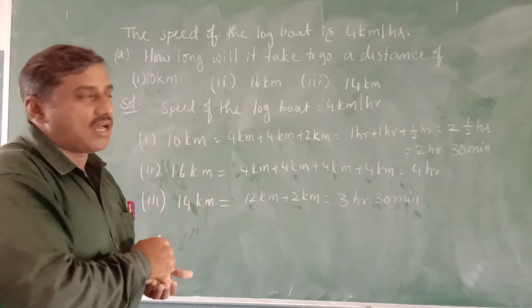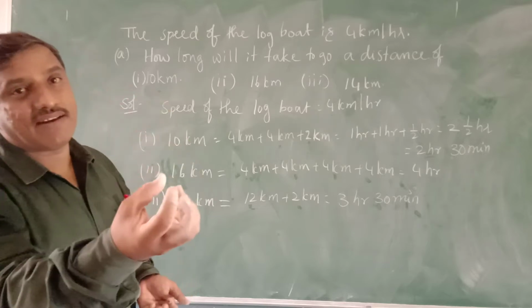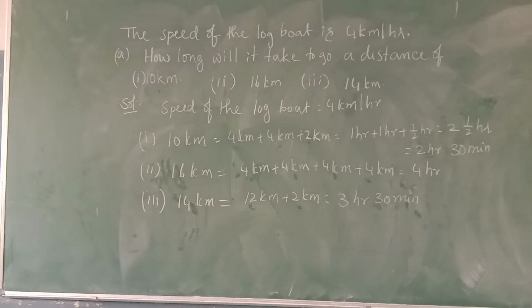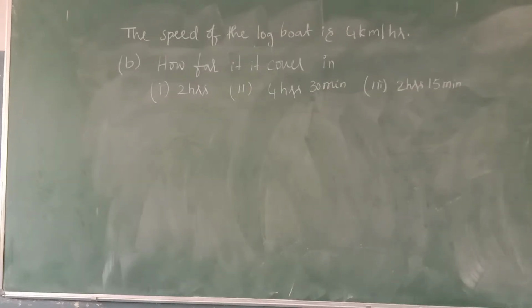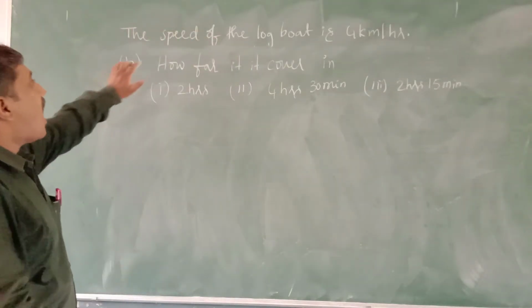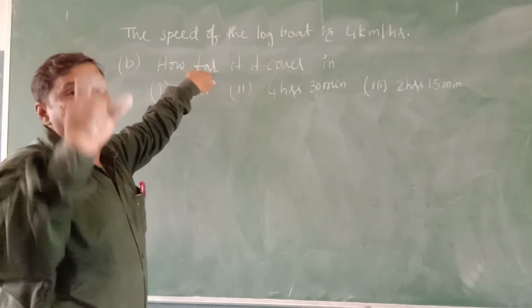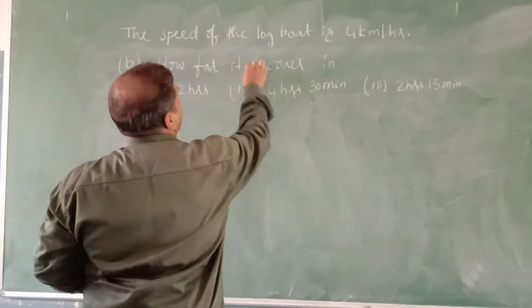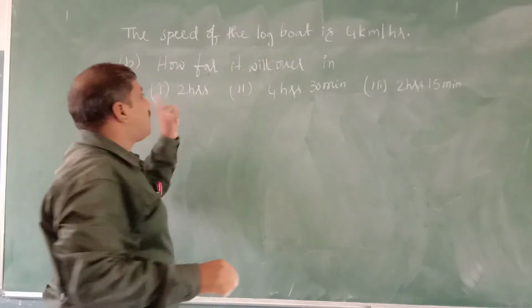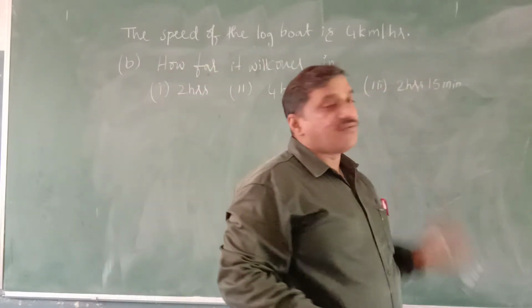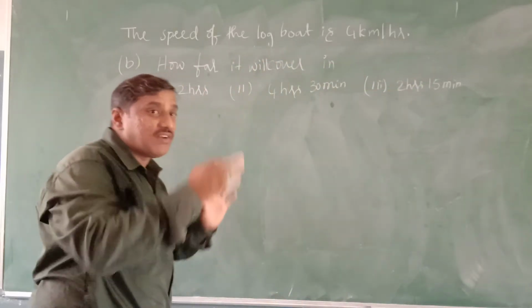Next we will discuss how much distance they will cover if we know the time. Now the speed of the logboat is 4 km per hour. How much distance will it cover in 2 hours, in 4 hours 30 minutes, and in 2 hours 15 minutes?